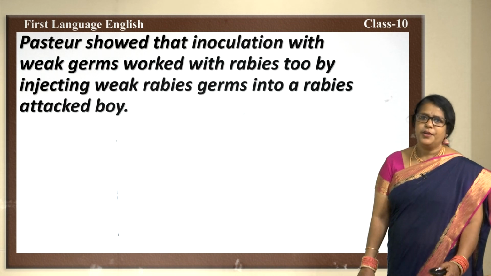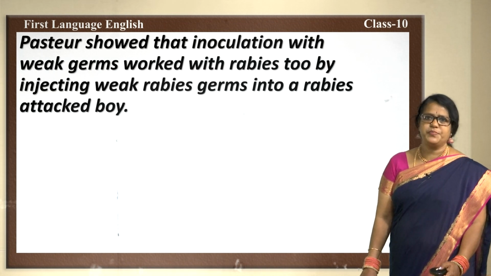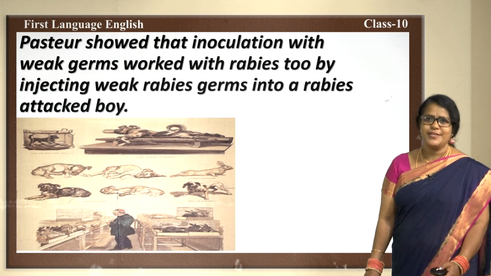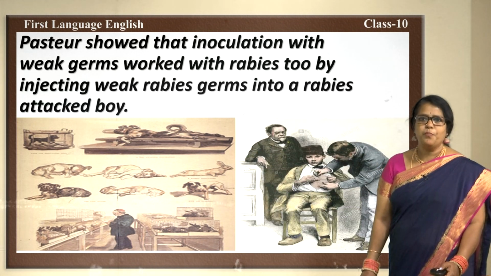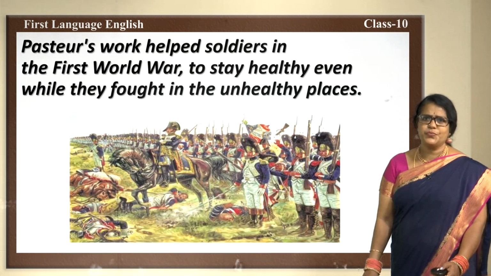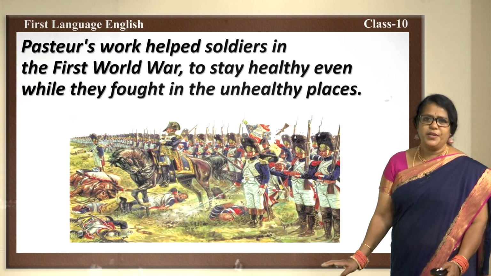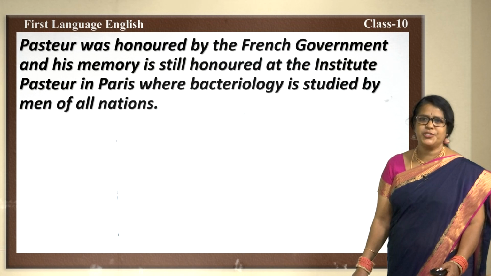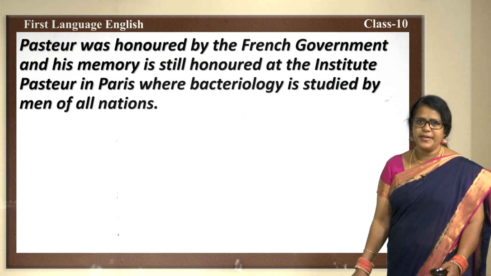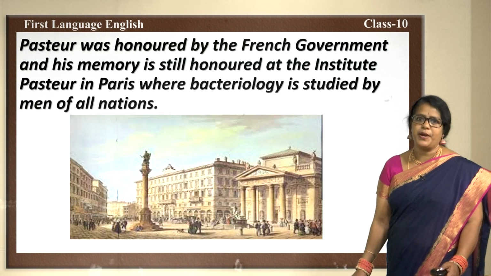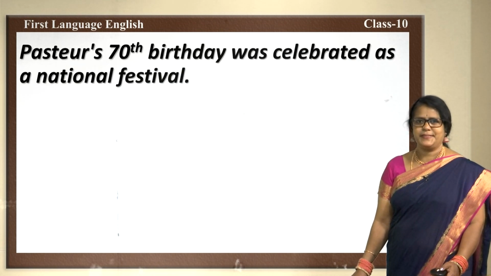Pasteur showed that inoculation with weak germs worked with rabies too by injecting weak rabies germs into a boy attacked by rabies. Pasteur's work helped soldiers in the First World War to stay healthy even while they fought in unhealthy places. Pasteur was honored by the French government and his memory is still honored at the Institut Pasteur in Paris, where bacteriology is studied by men of all nations.